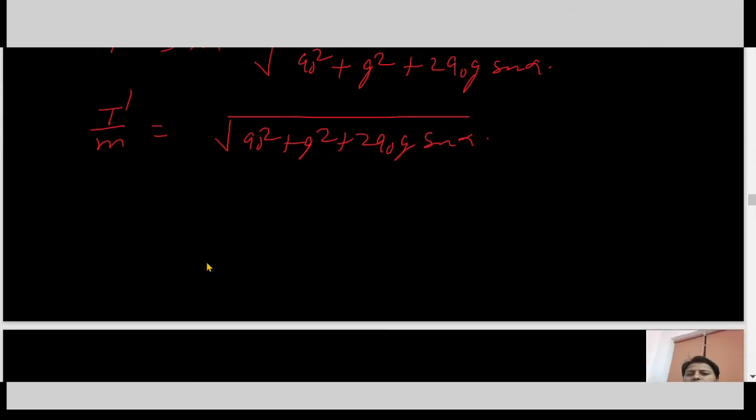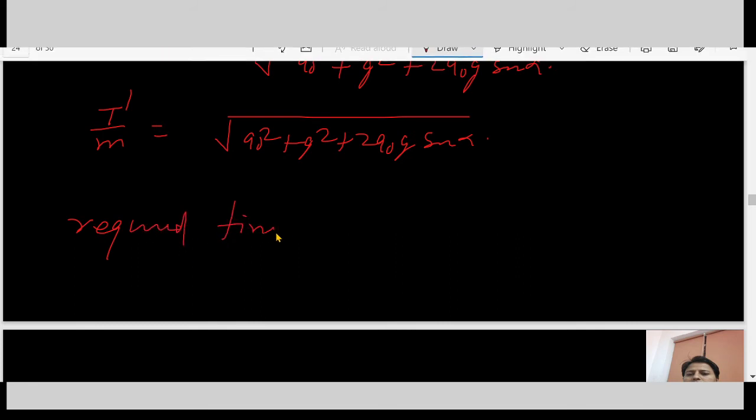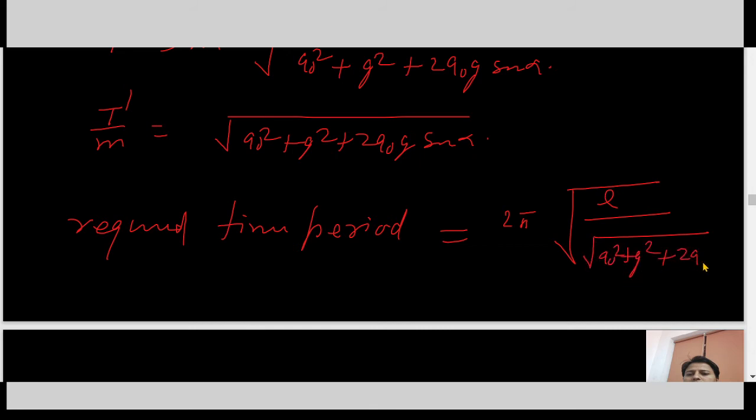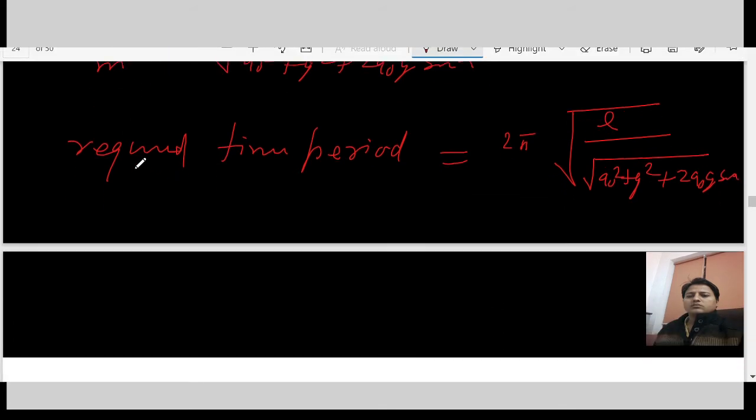So what is the required time period? The required time period in this case is 2 pi under root L over under root a naught squared plus g squared plus 2 a naught g sin alpha. So this is the required answer.